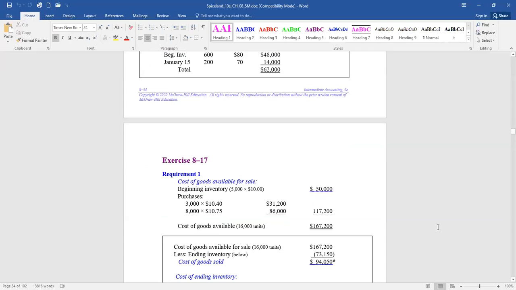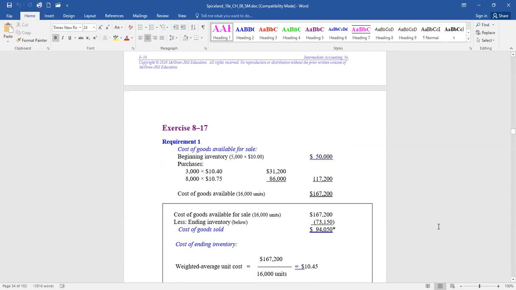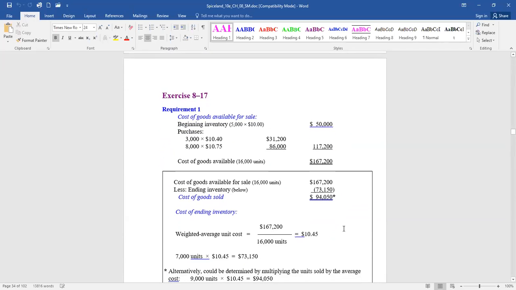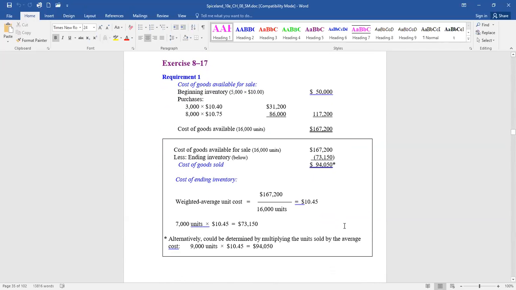So we average, we take 167,200 divided by 16,000 units, the total cost of everything divided by the total quantity. So the cost per unit is $10.45.